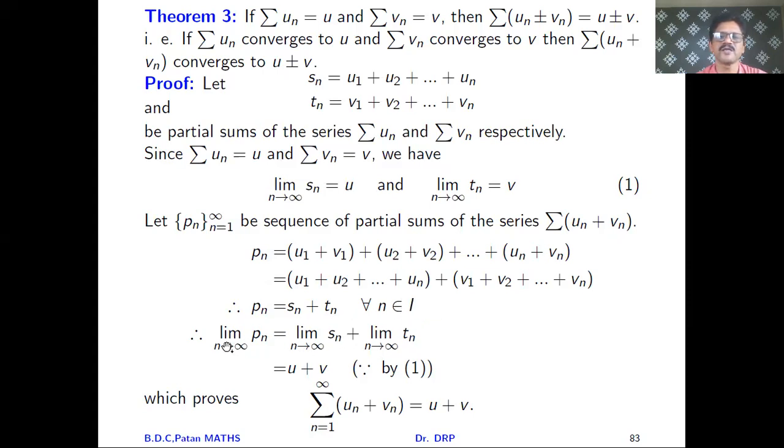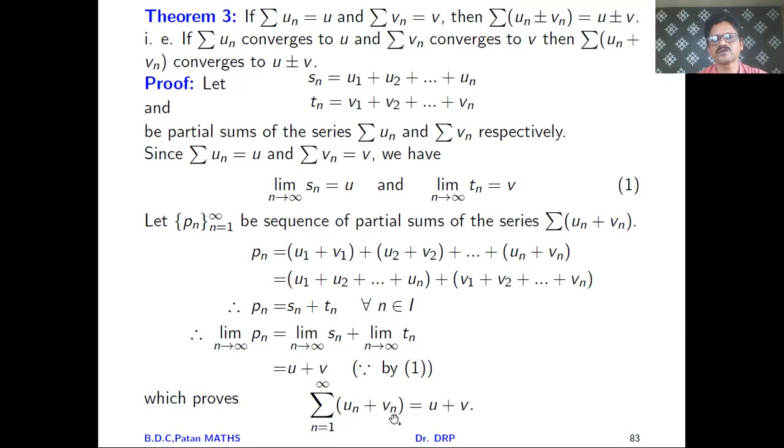Now take the limit as n tends to infinity on both sides. You will get the limit of Pn as n tends to infinity is equal to the limit of Sn as n tends to infinity plus the limit of Tn as n tends to infinity. But the limit of Sn is u, and the limit of Tn is v. So the limit of Pn as n tends to infinity is equal to u plus v, which proves the required result.